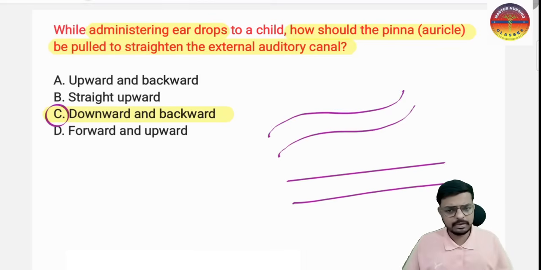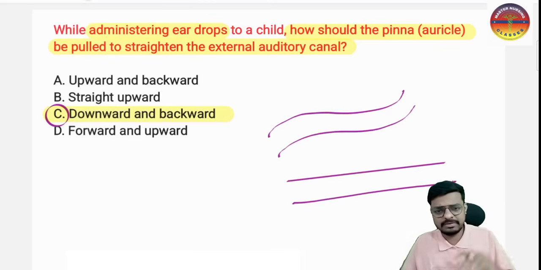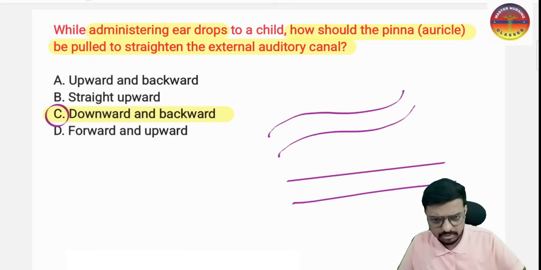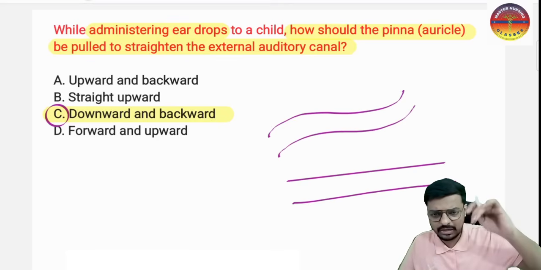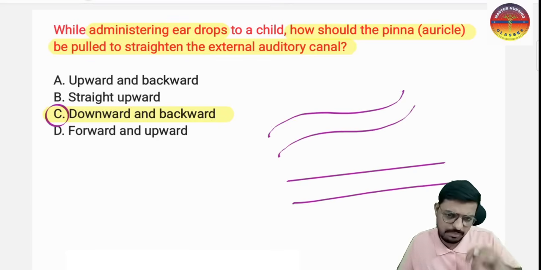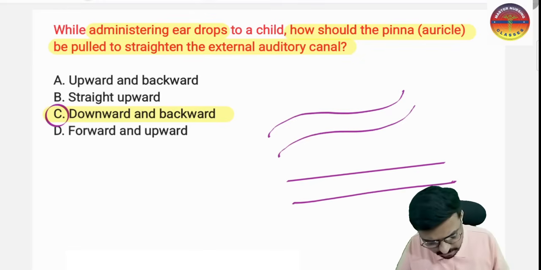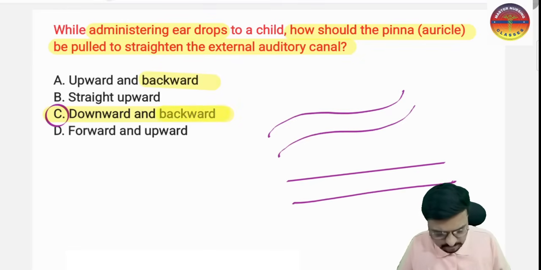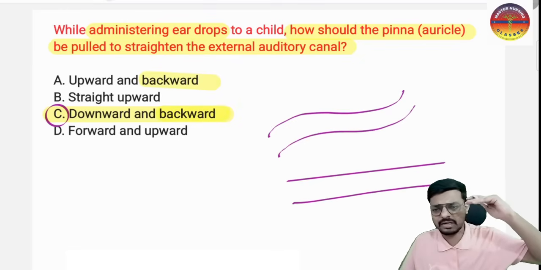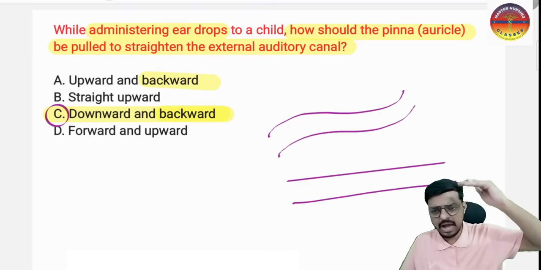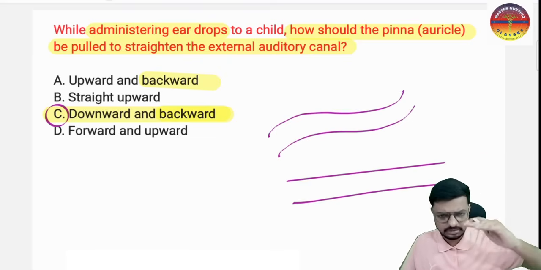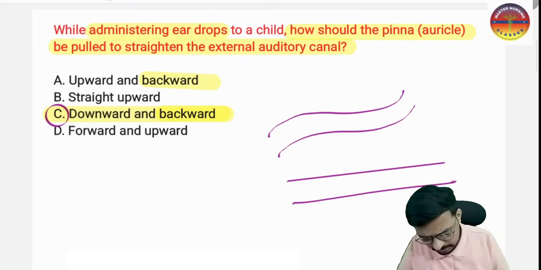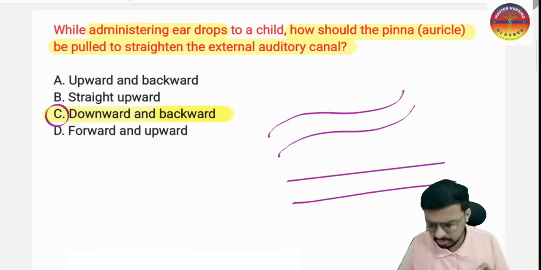Sir, how to remember? A child means the height will be low, right? So we are pulling the pinna low, and backward is the same in both. Here also we pull backward, and here also we pull backward. Adult means high height, pull up. High height, pull up; low height, pull down. I hope it is very much clear, right? This is how we have to remember.